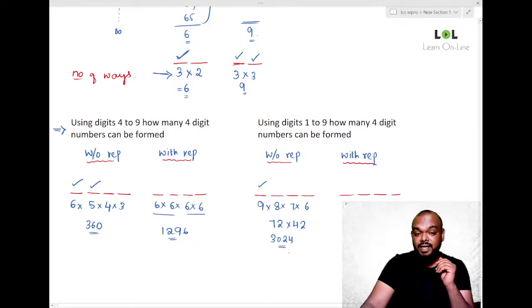Now check this here. In here, how many ways? I can fill it in 9 ways, 9 ways, 9 ways, 9 ways, because repetitions are allowed. 9 into 9, 81, 9 into 9, 81. So 6561. Perfect answer, guys.